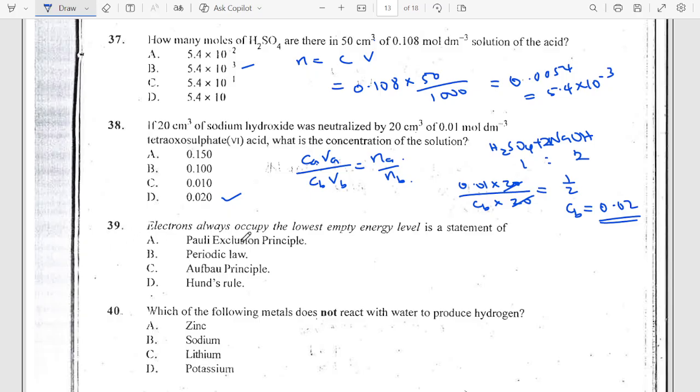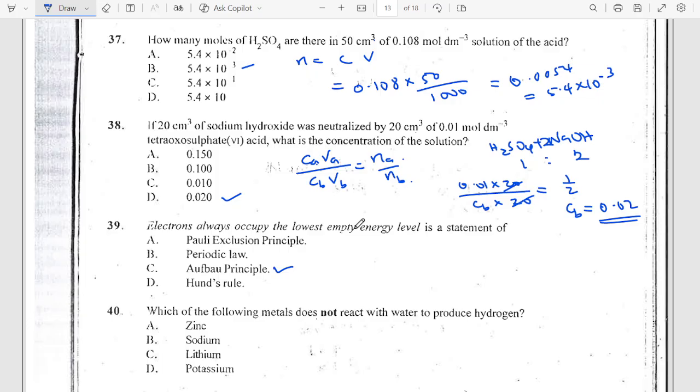Then number 39. Electrons always occupy the lowest empty energy level; that statement is the Aufbau principle. The fact that electrons will always occupy the lowest empty energy level. Okay, the Aufbau principle is the one that made that statement. As a matter of fact, Pauli's exclusion principle says that no two electrons in an atom can have the same values of quantum numbers.